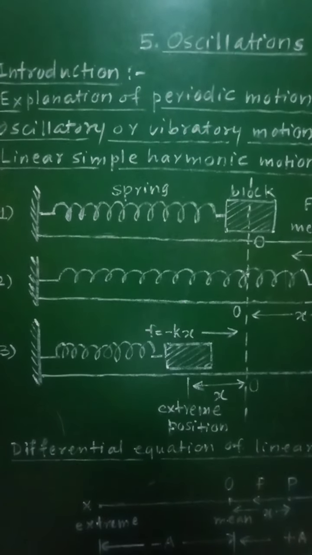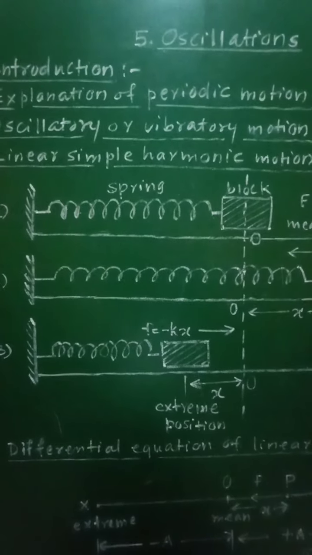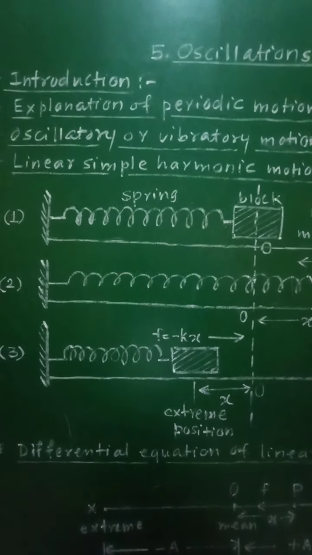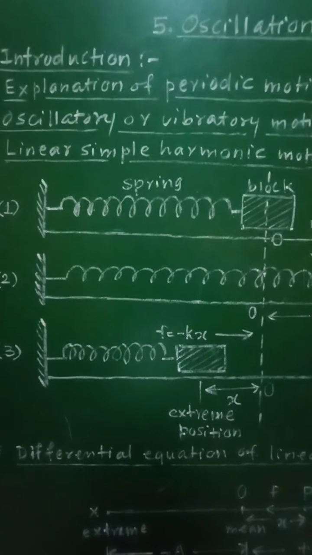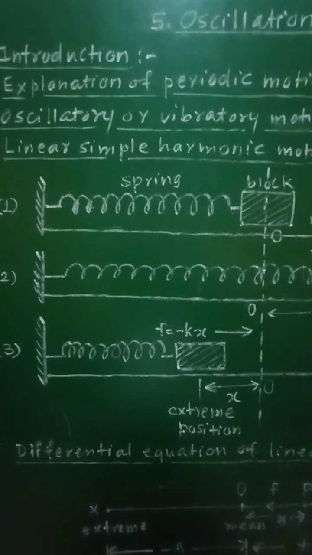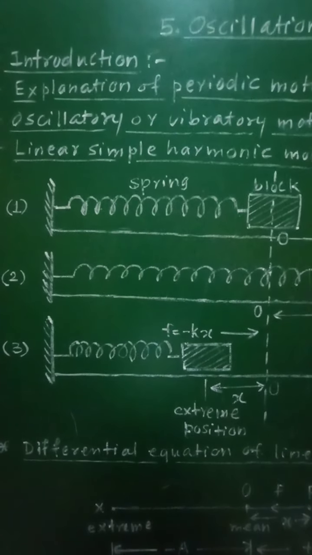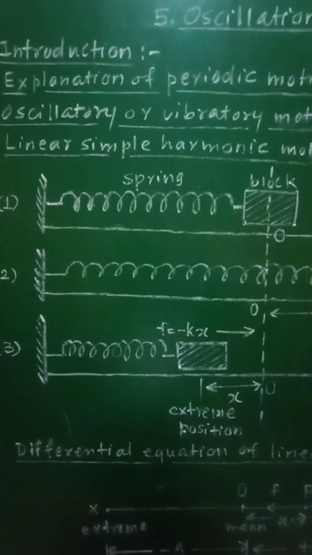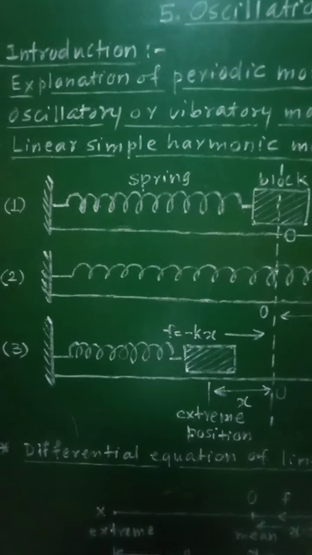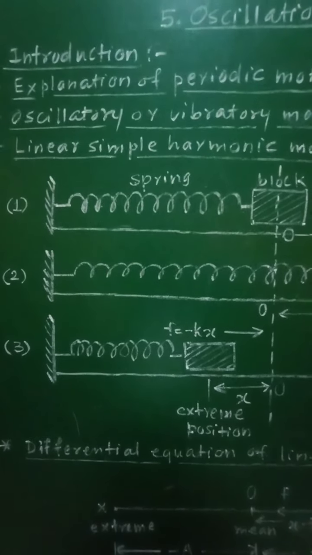The motion of the needle of a sewing machine in up and down direction, motion of the pendulum in a clock, motion of a body suspended from a spring, as well as the motion of the prongs of a vibrating tuning fork are the examples of oscillatory or vibratory motion.